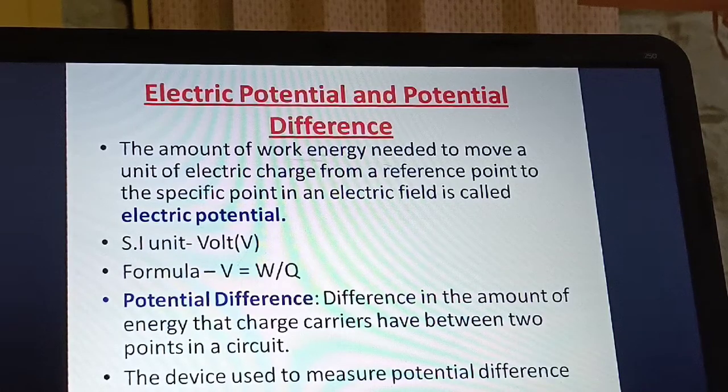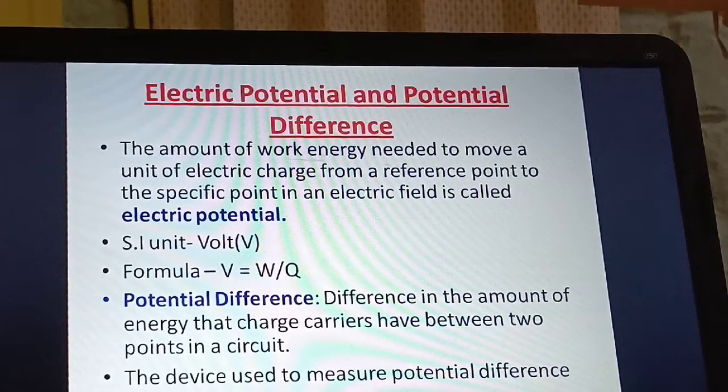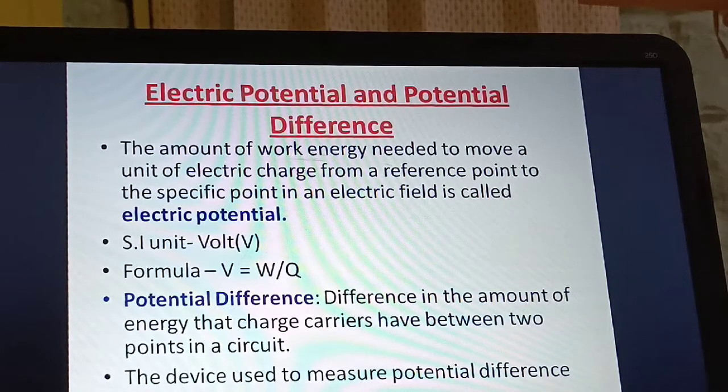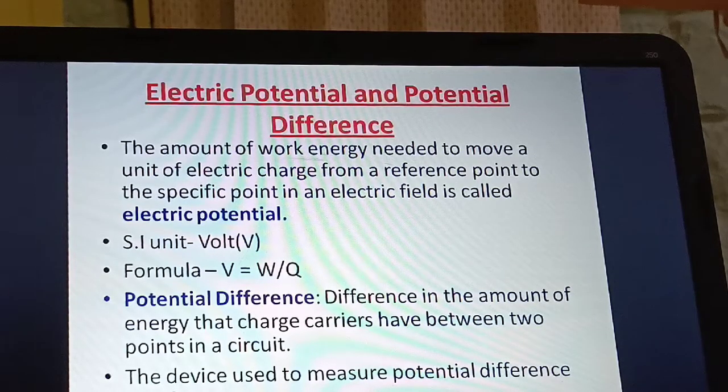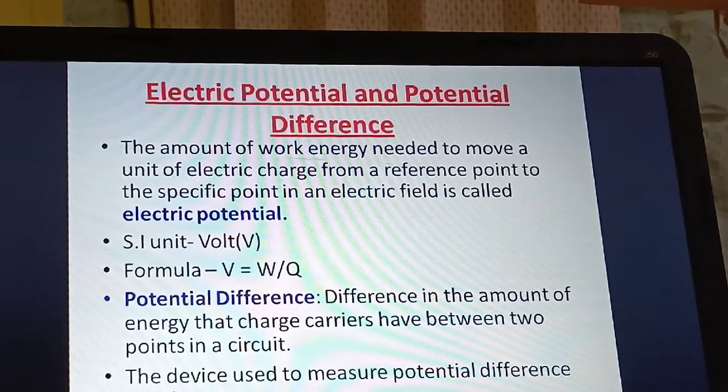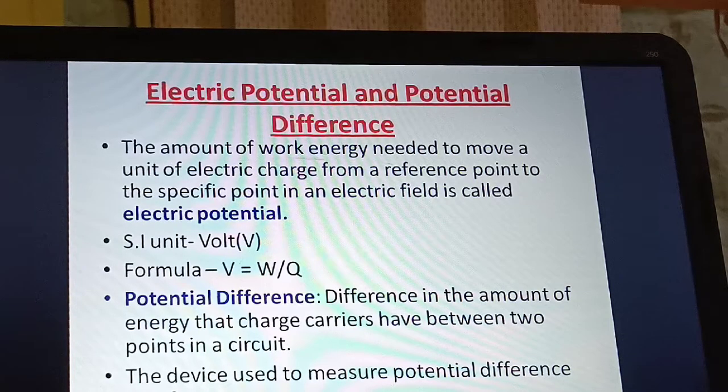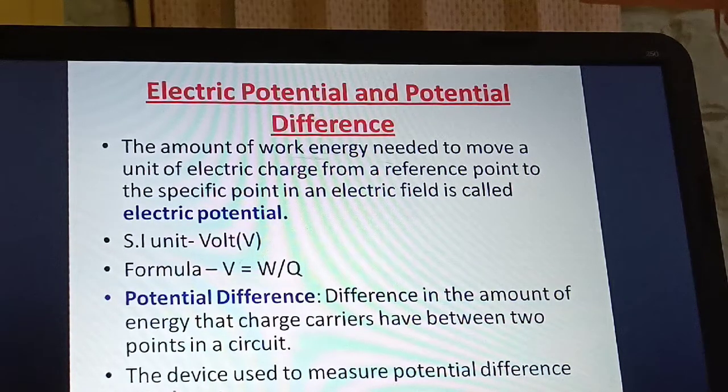If you see here, what is electric potential? The amount of work energy needed to move a unit of electric charge from a reference point to a specific point in an electric field is called electric potential. The SI unit is volt and the formula is V equal to W by Q. What is potential difference? Difference in the amount of energy that charge carriers have between 2 points in a circuit. Remember, the device used to measure potential difference is the voltmeter. The device used to measure electric current is the ammeter, but the device used to measure potential difference is the voltmeter.